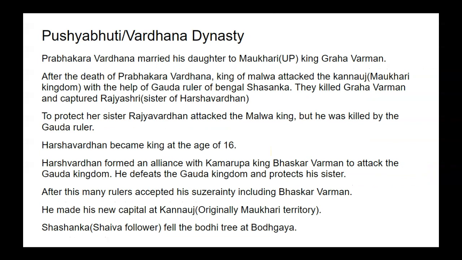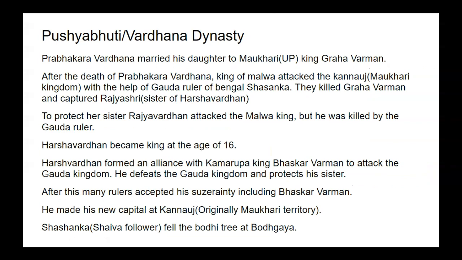Prabhakar Vardhan married his daughter to Mokhari king Grahavarman. Mokhari was the ruler who ruled UP territory, Uttar Pradesh territory. And after the death of Prabhakar Vardhan, the king of Malwa attacked the Kannauj or Mukhari kingdom with the help of Goda ruler of Bengal, or Sasanka. They killed Grahavarman and captured Rajyasri, sister of Harshavardhan.